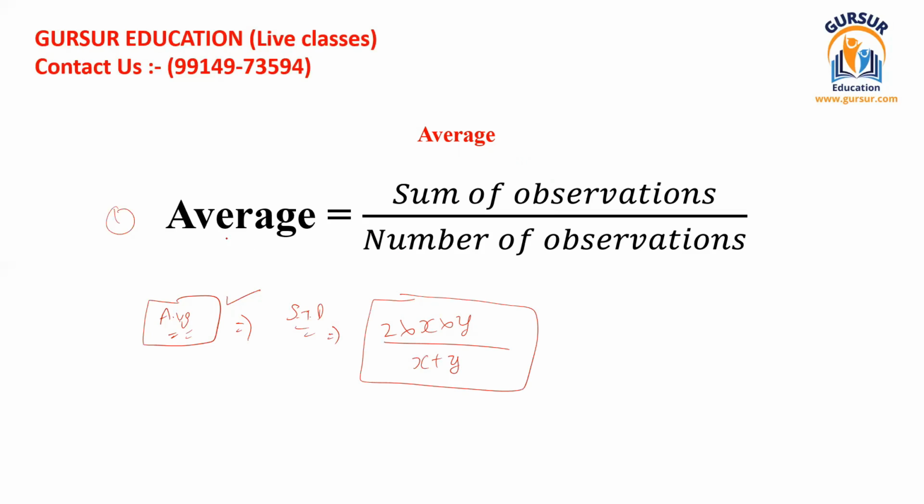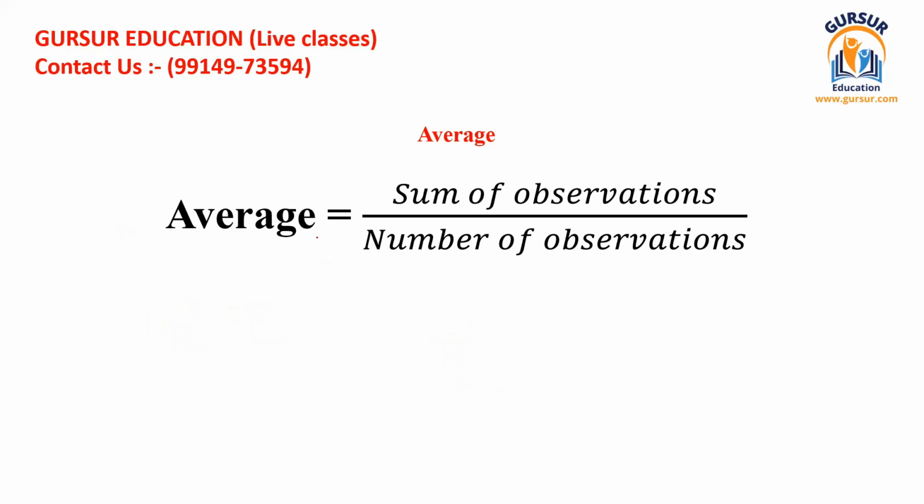But now we are concerned about only the basics of averages. So the basics of averages do have only one formula, that is sum of observations divided by number of observations. So I'm just going to move further, and one by one we shall explain all the questions regarding this specific chapter in detail. And once explained, these will give you the knowledge by which you can easily make mathematical expressions, and you can solve these further.